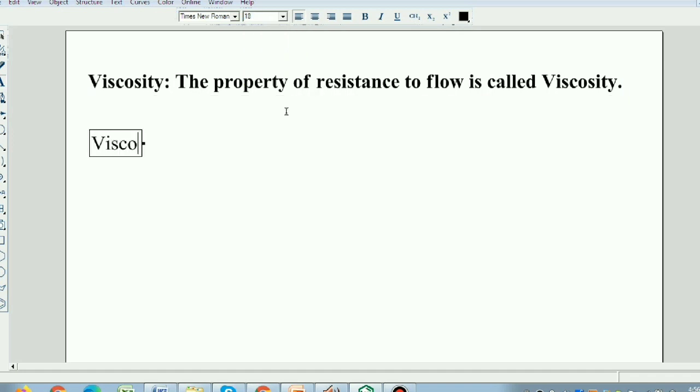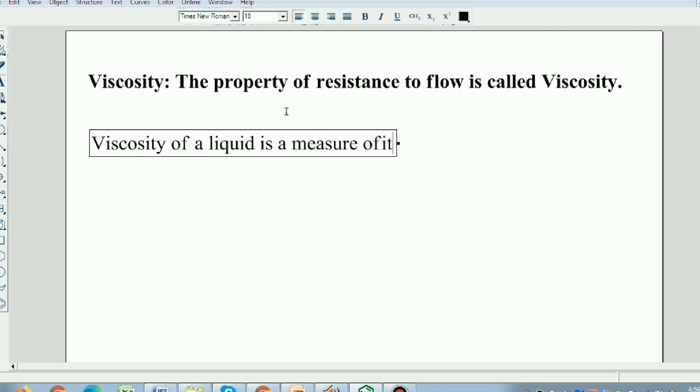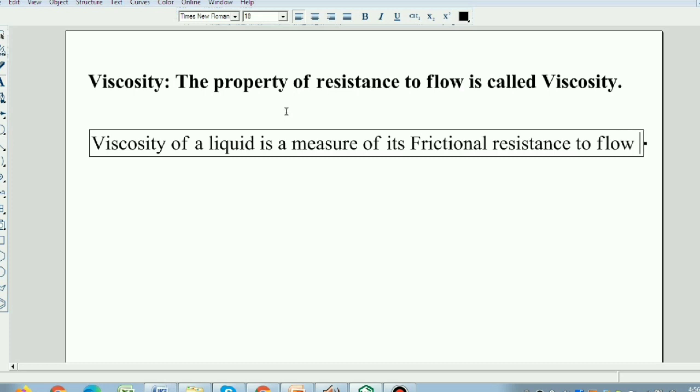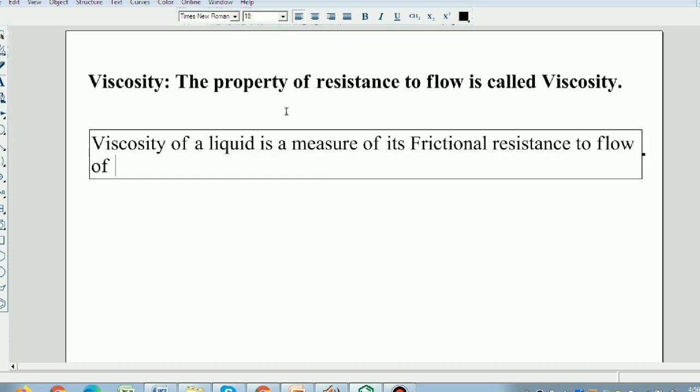Viscosity of a liquid is a measure of its frictional resistance to flow of a liquid. The frictional resistance to flow of a liquid is known as viscosity.